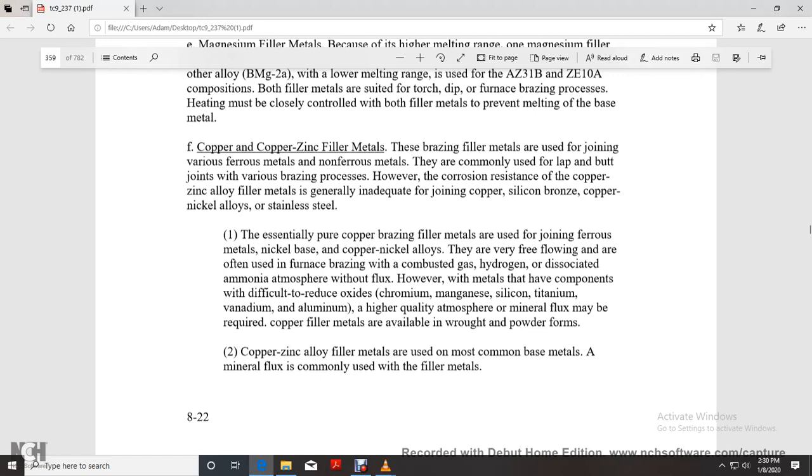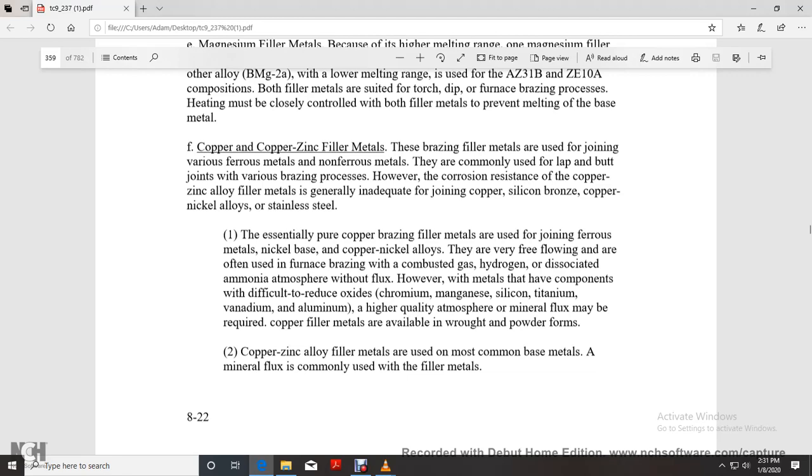Pure copper brazing filler metal may be used for joining ferrous and nickel-base alloys, and copper-nickel alloys. It is very free flowing and often used in furnace brazing with combusted gas, hydrogen, or dissociated ammonia atmosphere without flux. However, when the base metals contain difficult-to-reduce oxides of chromium, magnesium, silicon, titanium, vanadium, and aluminum, a high-quality atmosphere with a mineral flux may be required. Copper filler metals are available in wire and powder forms.